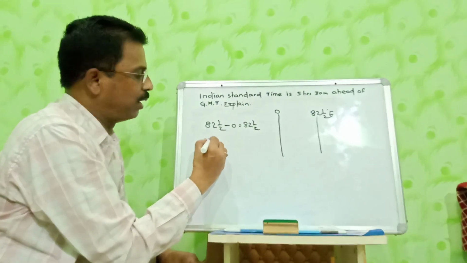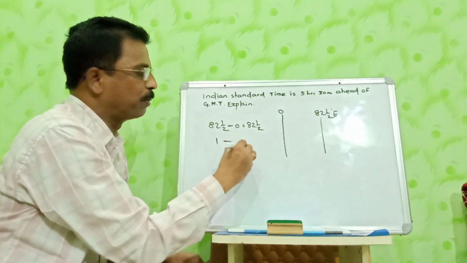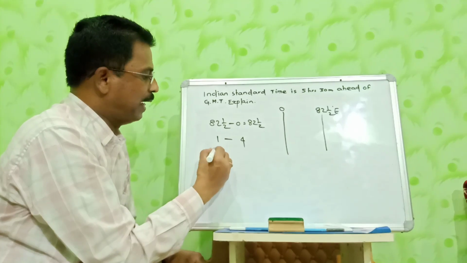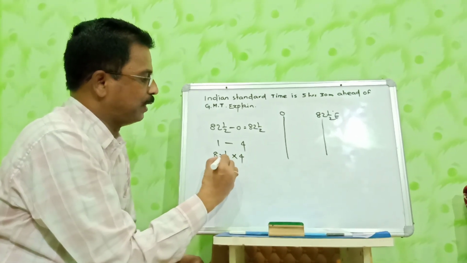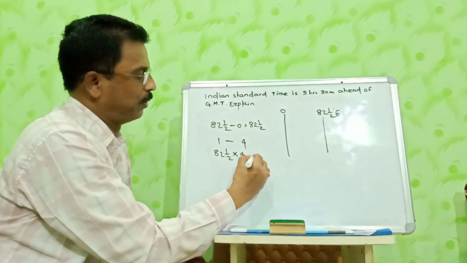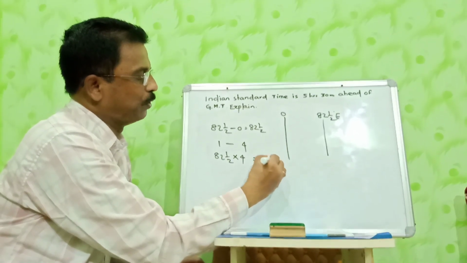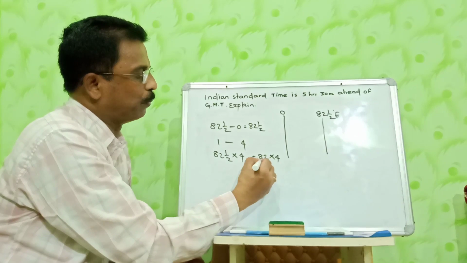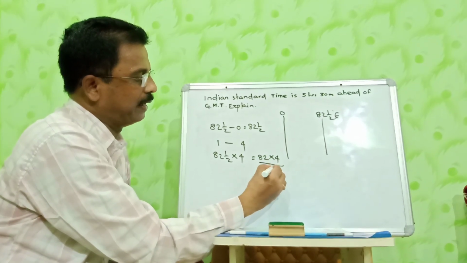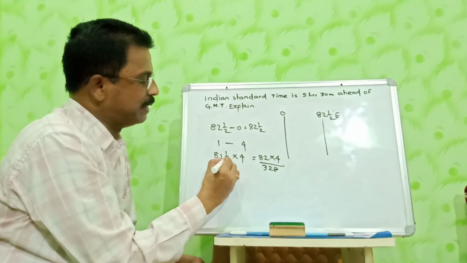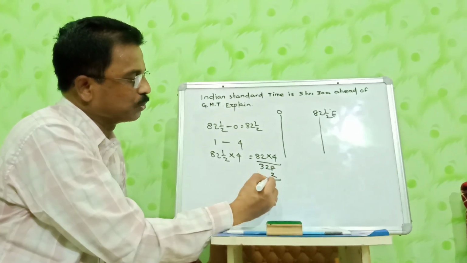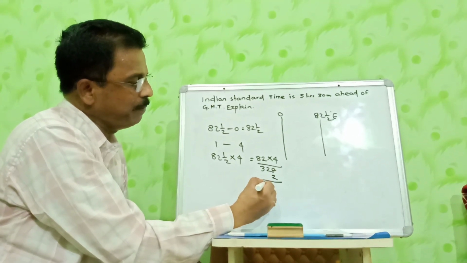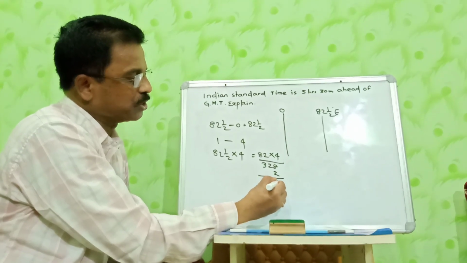And you know Earth covers one longitude in 4 minutes. As such, 82 and a half longitudes are to be covered in 82 and a half into 4. First you multiply 82 into 4. 328 minutes. And half means half of 4 minutes, which is 2 minutes. You add 2 minutes. So you get 330 minutes.